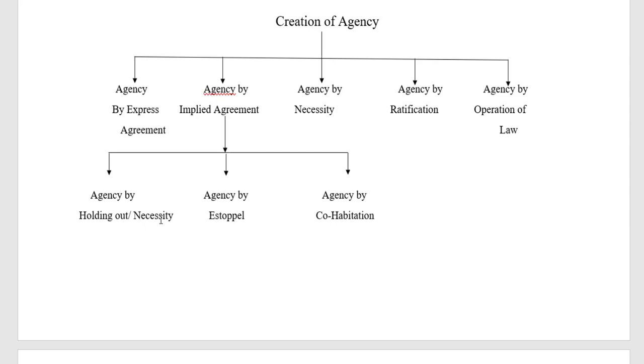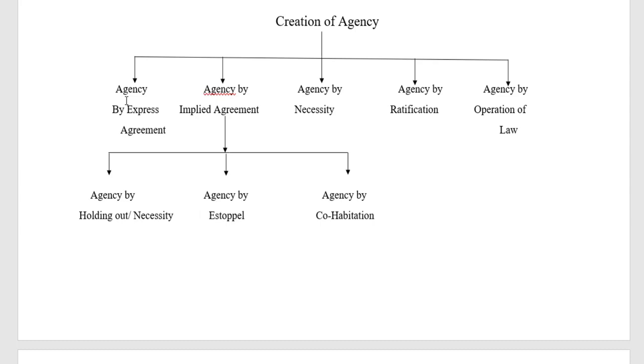Under necessity, there will not be anything with regard to an original contract, but it will arise depending upon the situation. So let us see one by one. With regard to agency by express agreement, an authority is said to be express when it is given by words spoken or written.